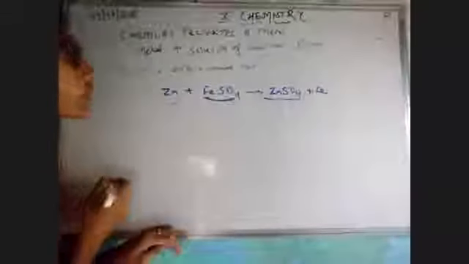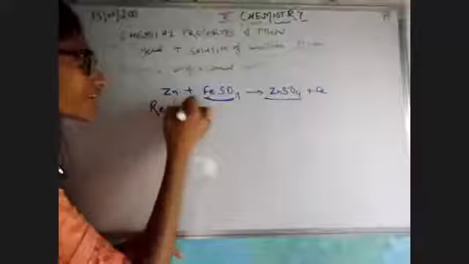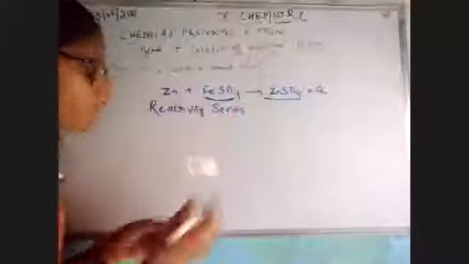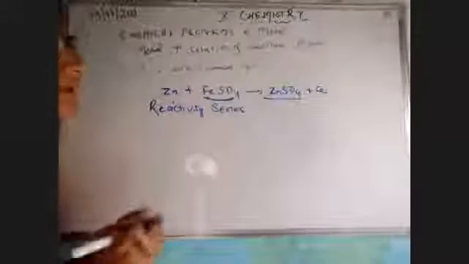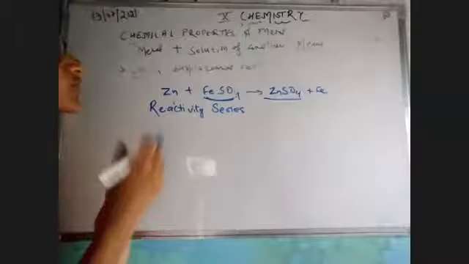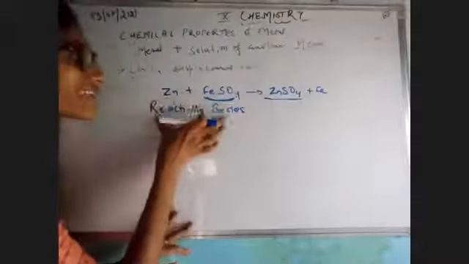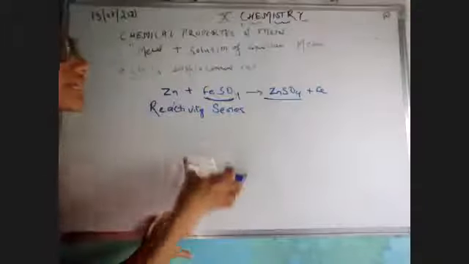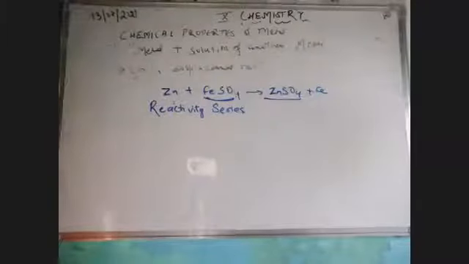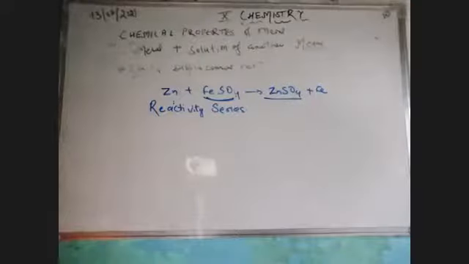Okay, so this can be observed on the basis of reactivity series that we will see in our tomorrow's class. And you have already studied about this, so you come prepared. Whenever my next class would be, you would come prepared what is that reactivity series and how on the basis of reactivity series we can predict our reaction. Okay, but this was all about these topics, how metals are reacting with the solution of another metal. I have given you example also. So this was all. If there is any kind of doubt or any kind of query, please let me know.